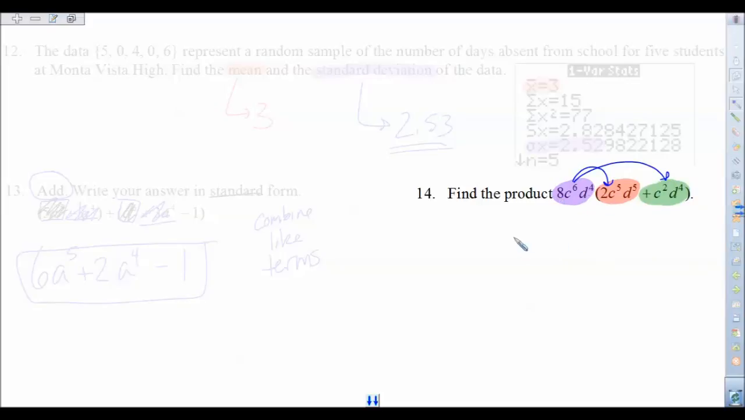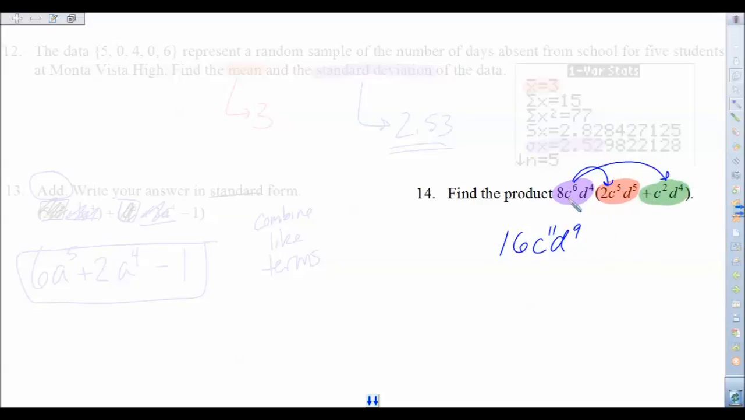So 8 times 2, that's 16. C to the 6th, C to the 5th. Now we add those powers up. Multiplication, you add the powers together. Just like with division earlier, we subtracted the powers. So C to the 6th, C to the 5th, that makes C to the 11th. D to the 4th, D to the 5th, that makes D to the 9th.